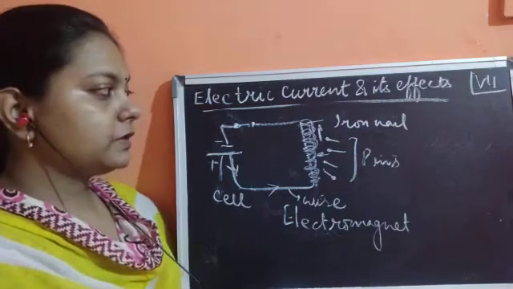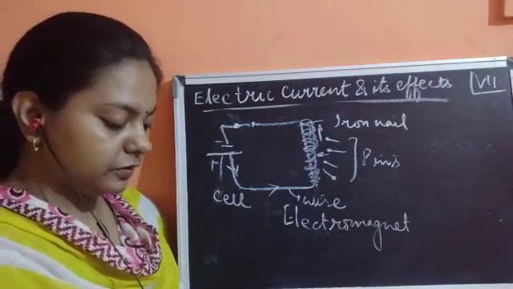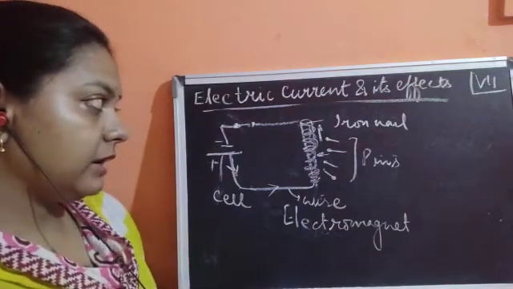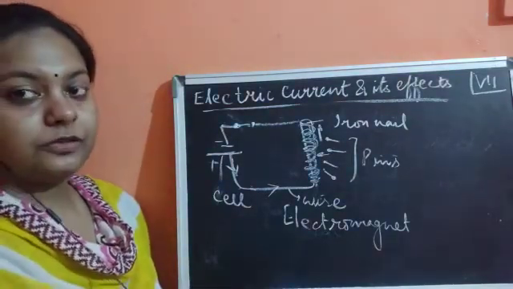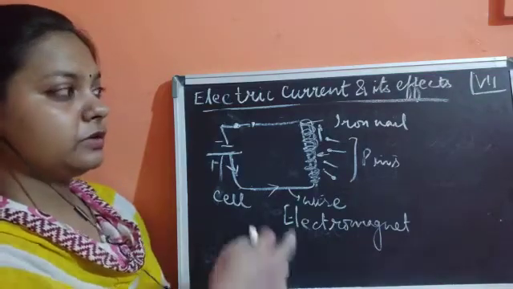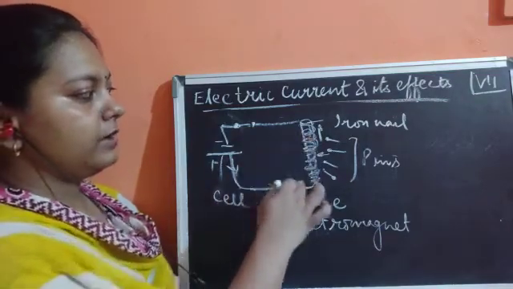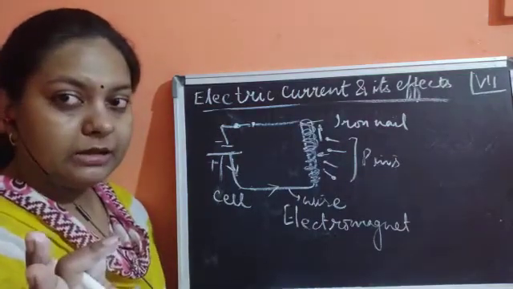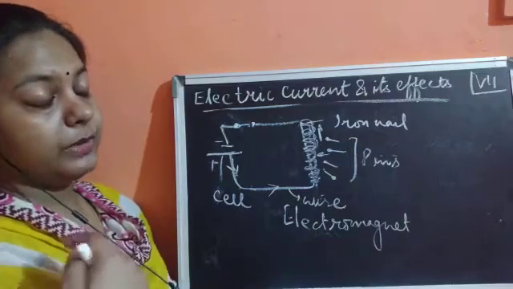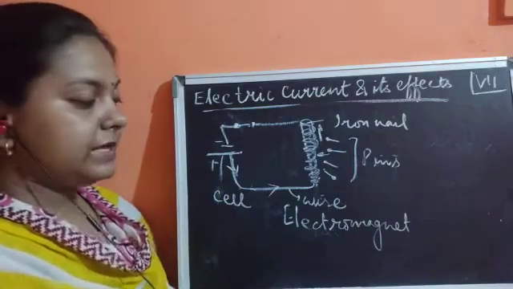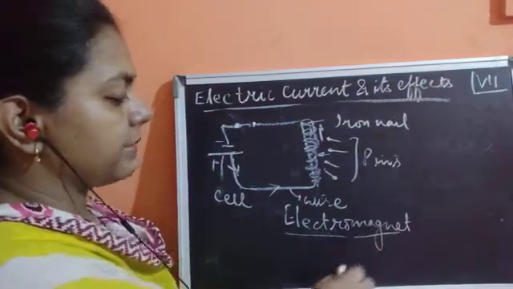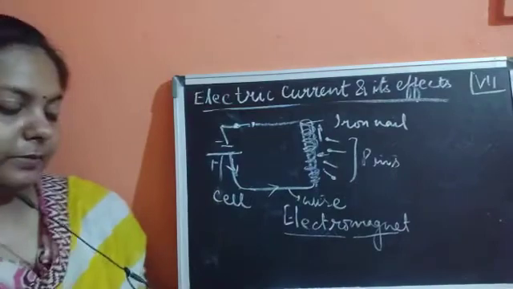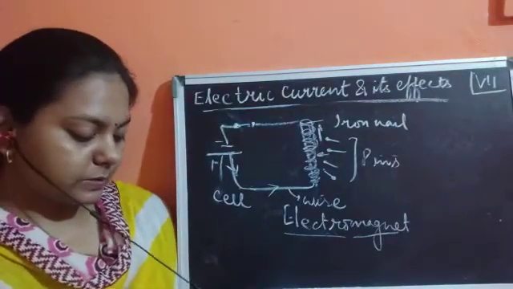Fine, children. So this was about the electromagnet, and we can easily see how it is produced. It is produced by winding copper wire tightly on an iron nail, or you could take any iron object and it could behave like an electromagnet. So please remember, an electromagnet is a magnet made with the influence of electricity in that particular circuit.